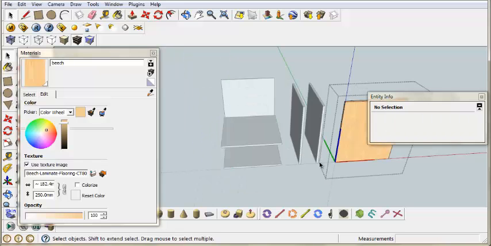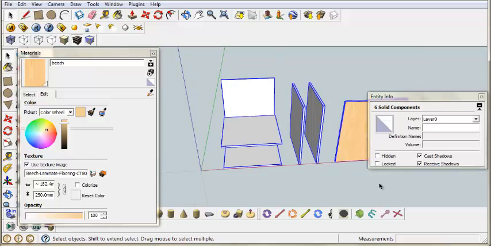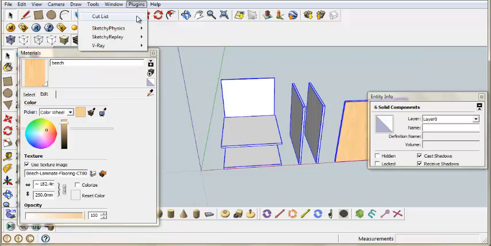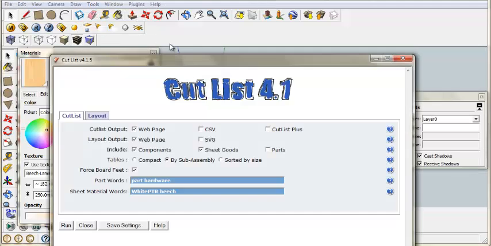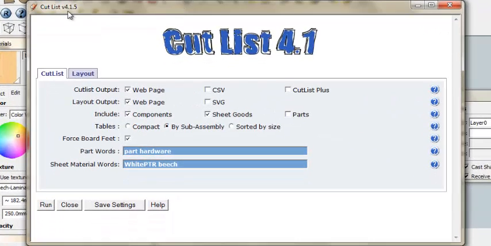So now, since we have this entire thing, before we assemble it, I have already downloaded Cutlist 4.1. It allows me to make cutting lists from these types of components. From the plugins, I'm gonna choose Cutlist, and it will display this Cutlist 4.1 version 5.